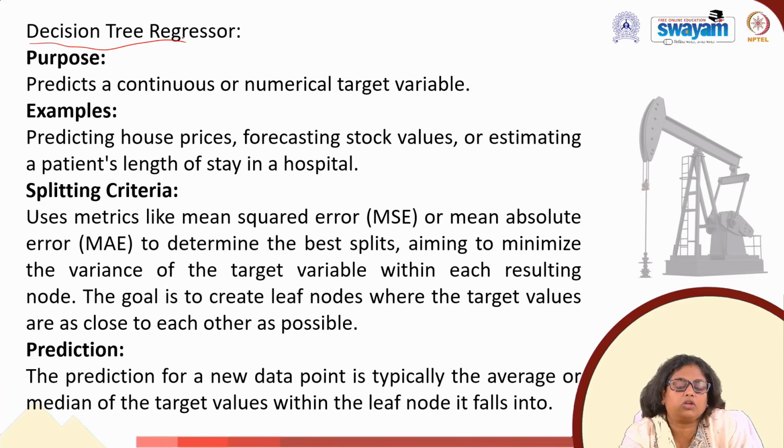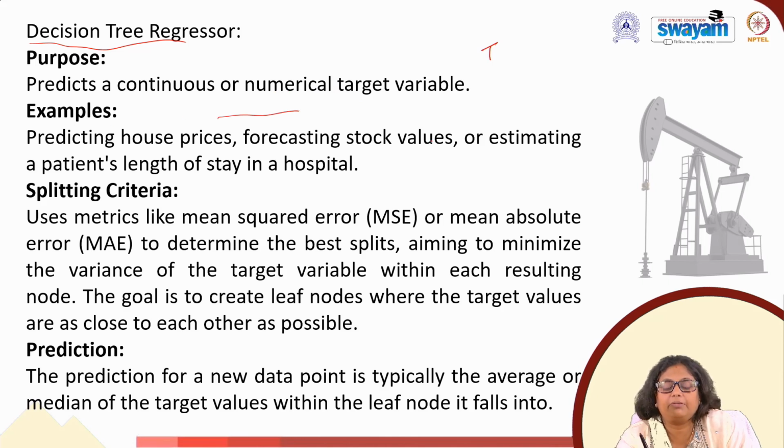And when we talk about decision tree regressor, what is the purpose here? Your target is a continuous or numerical value. When we started the concept of a decision tree, this decision tree is applicable for your classification problem as well as for your regression problem. When we mention it is applicable for the classification problem, it has the categorical value. When we mention it is applicable for the regression problem, the target will have the continuous or numerical value.